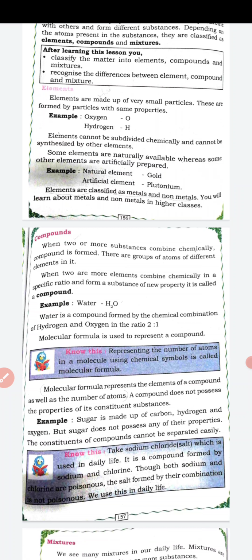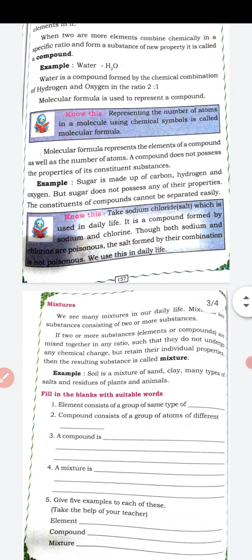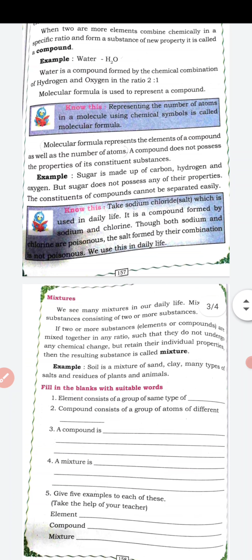Then we have studied compounds. When two or more elements chemically combine together, they form compounds. They should be in definite ratio. Mixtures: when two or more substances physically combine together, they form a mixture. They need not be present in definite proportion.